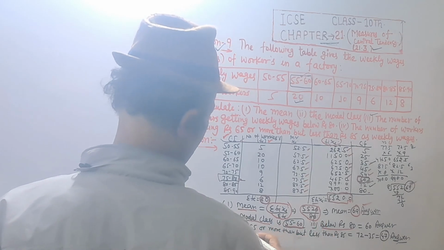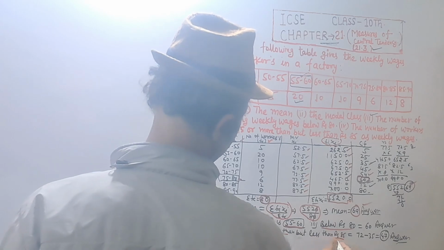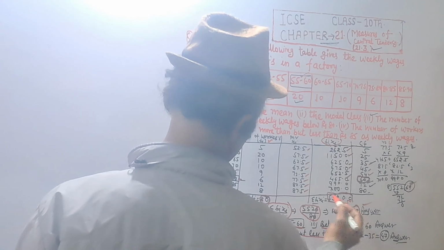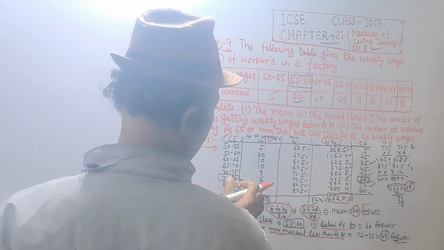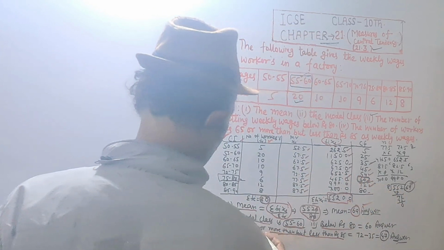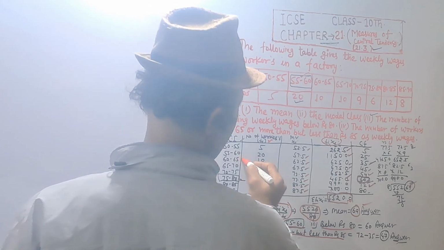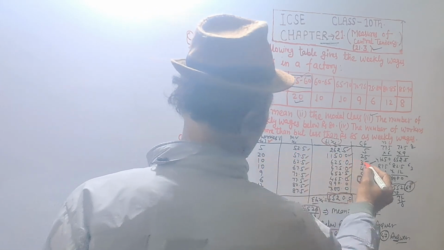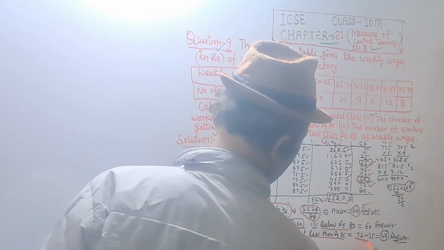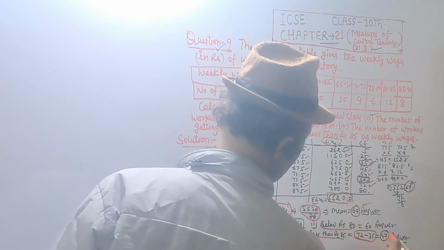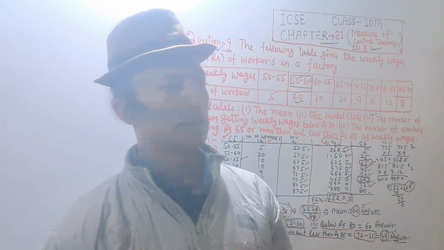And for rupees 65 or more but less than 85, the value for less than 85 is 72, and the corresponding value for less than 65 is 35. So 72 minus 35 is equal to 47. Answer. Thank you.